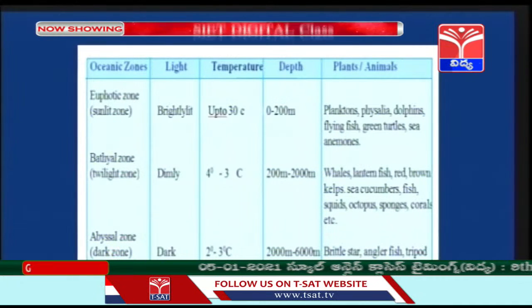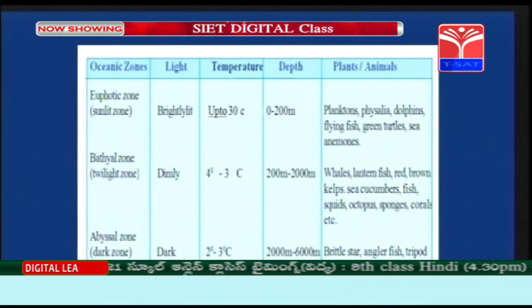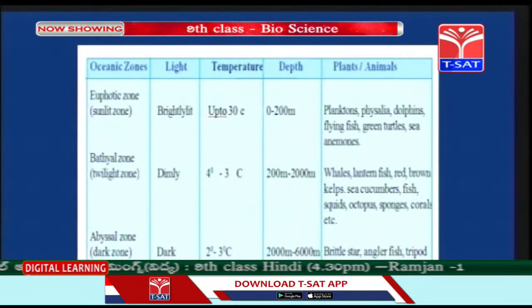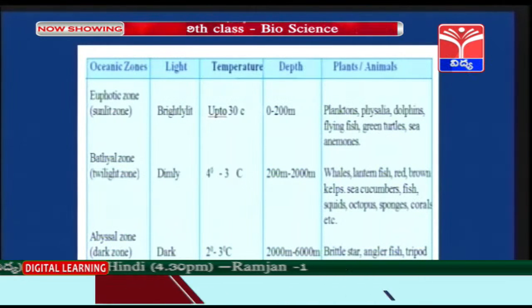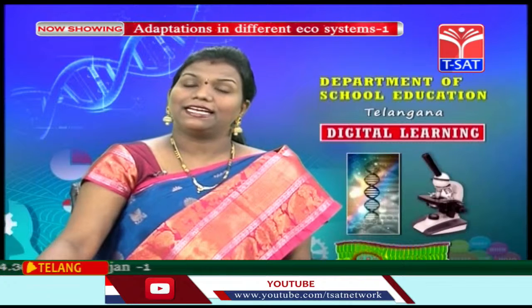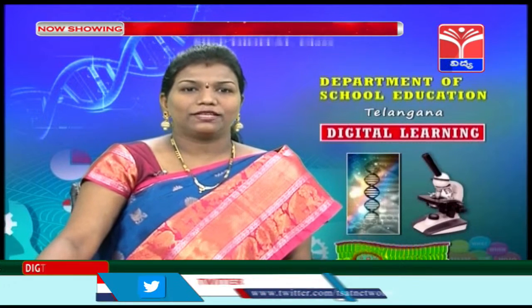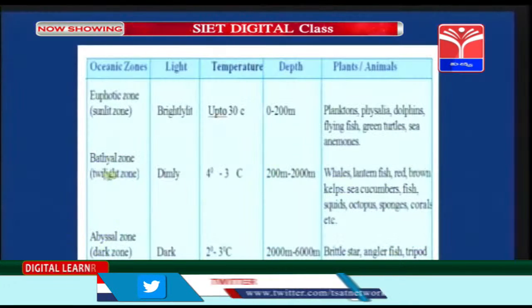Here the organisms have to live in very cold temperature. Pressure is high, right children? Pressure is high, temperature is low, salinity is very high. So these are the three types of oceanic zones.